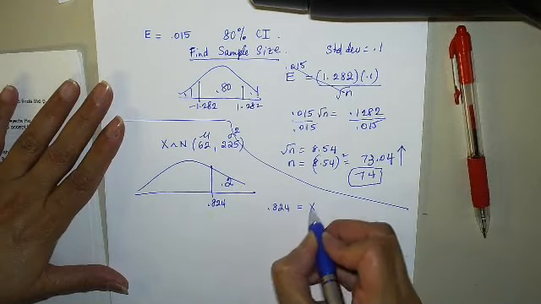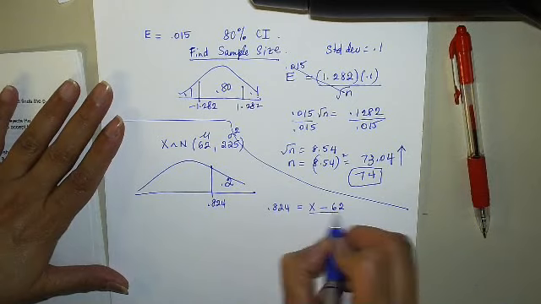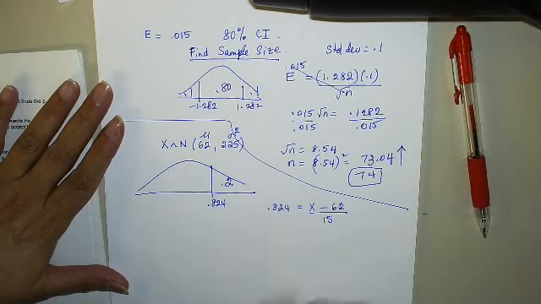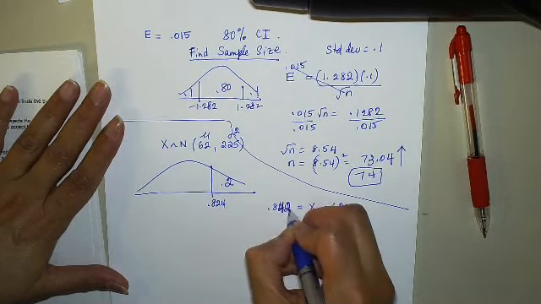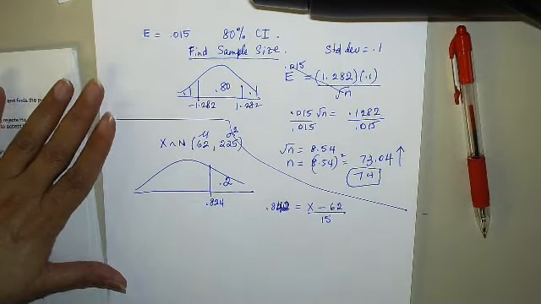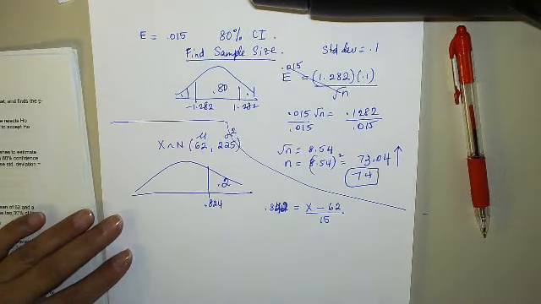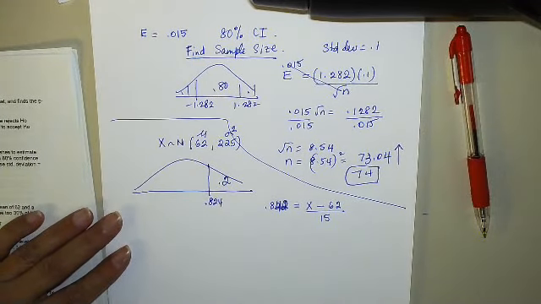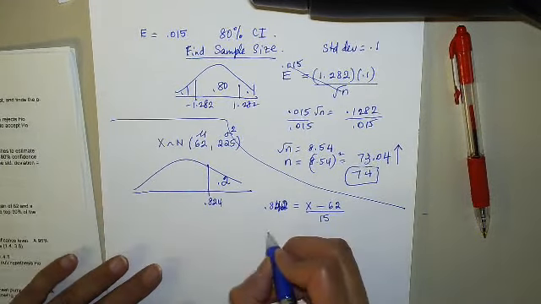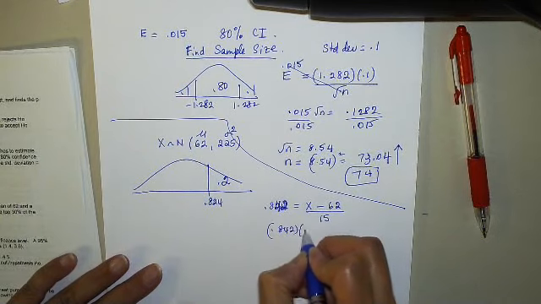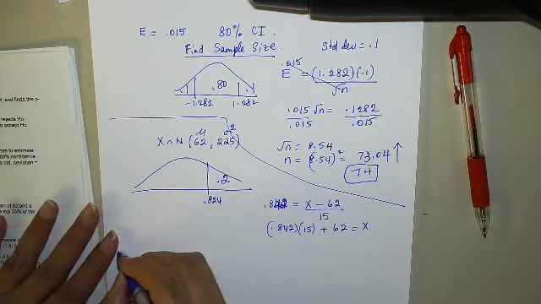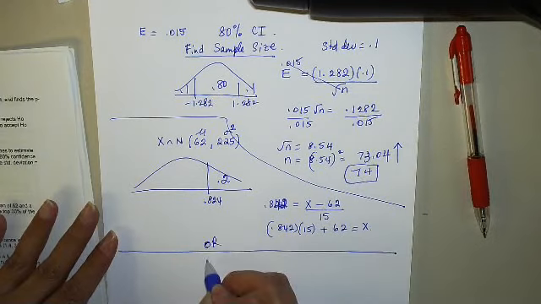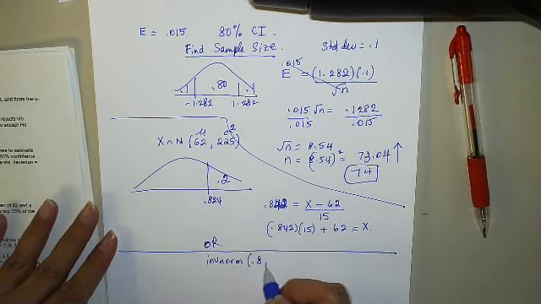That gives you what, 0.824? Yeah? So 0.842 equals x minus mu over 15. Thanks, 0.842. And then solve. So 0.842 times 15 plus 62 equals x. That's one way to do this.